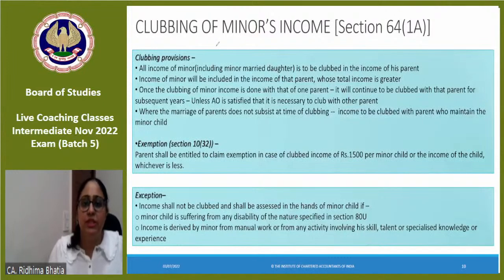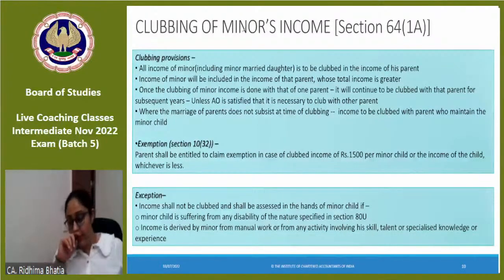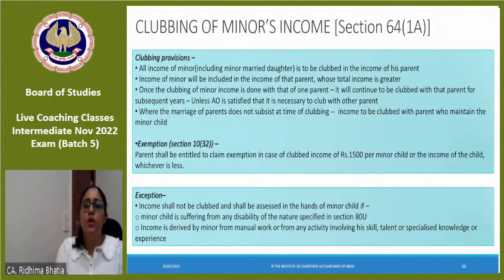another very important section, which is minor. Clubbing income of minor. Minor is who? Who is less than an age of 18 years. Until now we have seen clubbing of income in the case of an individual: we saw of spouse, we saw of son's wife.